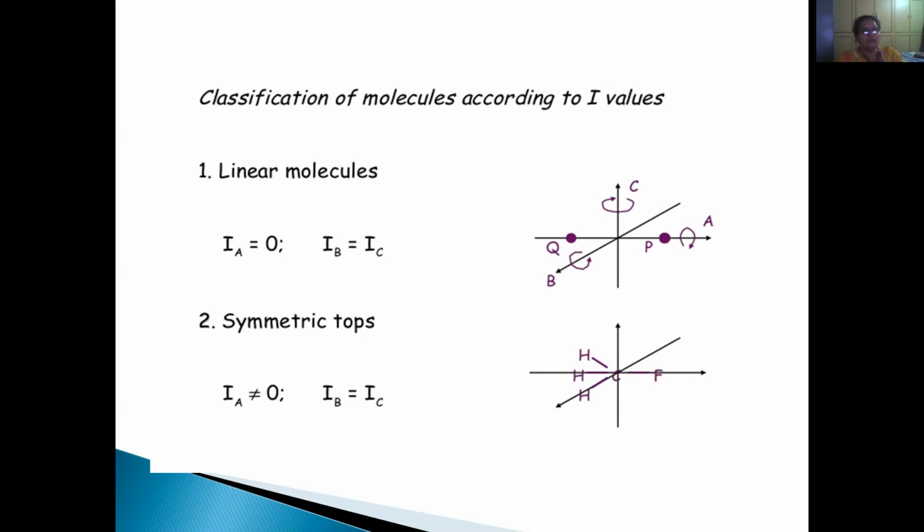So that is why in symmetric tops, IA is not equal to 0, because there is some pulling of the electrons near the fluorine. So IA is not equal to 0, but IB is equal to IC. You can just change the position of the hydrogens, so the three hydrogens will be the same. That is why in symmetric tops, IA is not equal to 0, whereas IB is equal to IC.